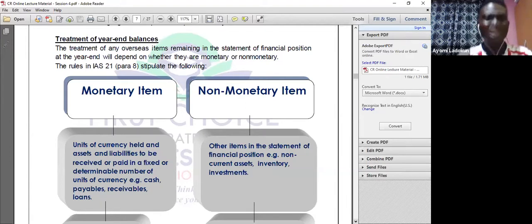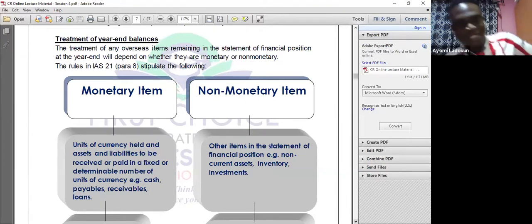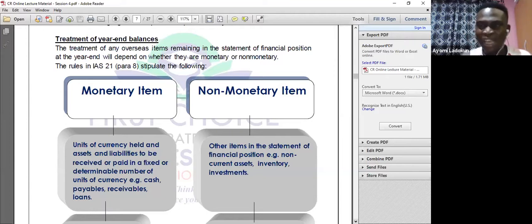Now there's something we call treatment of year-end balances. What do you mean by year-end balances? You know the illustration we just looked into. The transaction occurred in May, and we recorded it. Then when cash was paid in July, it's still within the year, so we recorded the transaction again. We treated the transaction the way it's supposed to be. That transaction is closed now.